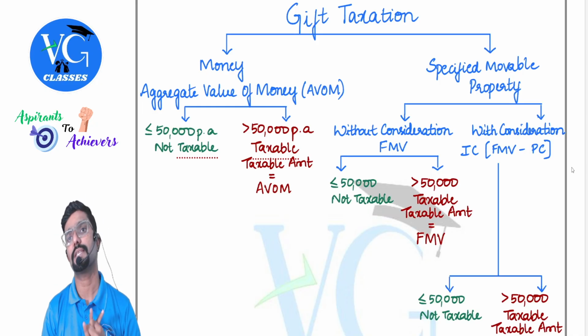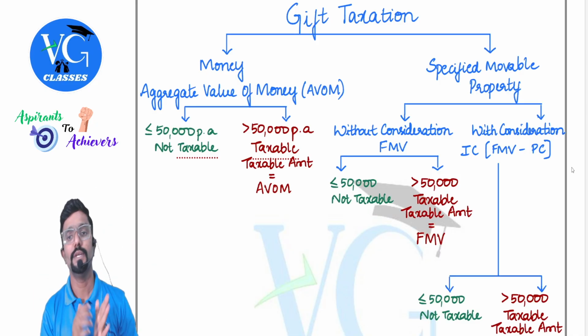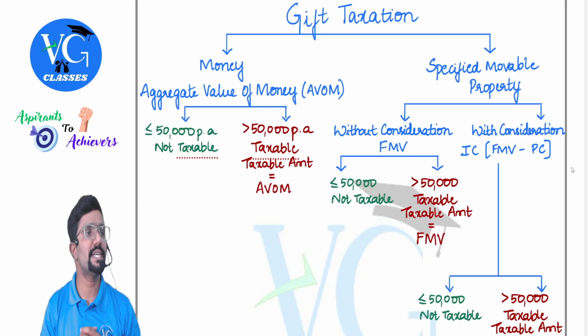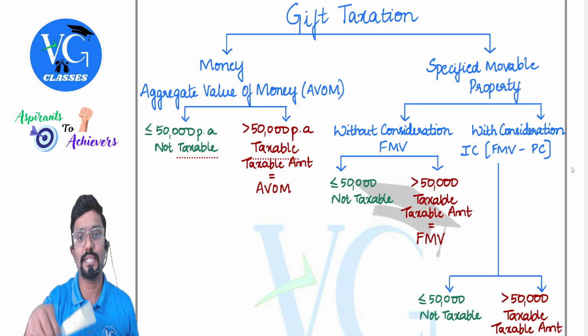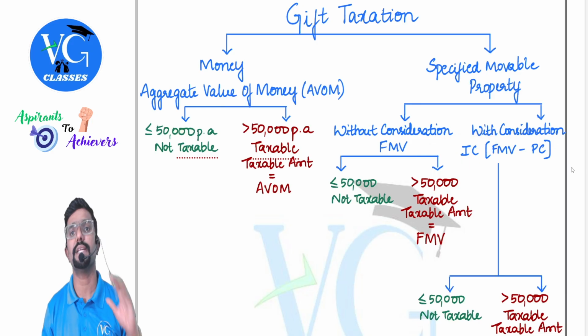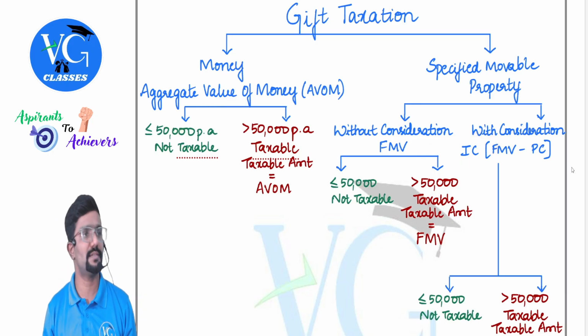Entire 60,000 is taxable, guys. Okay, hope you understood. Then coming to with consideration, but for inadequate consideration. It means I have purchased something, but for inadequate consideration. IC stands for inadequate consideration. It means I have paid, but I have paid less.